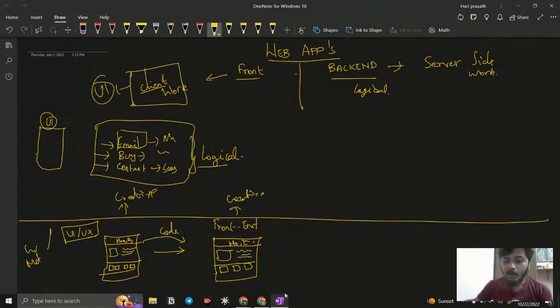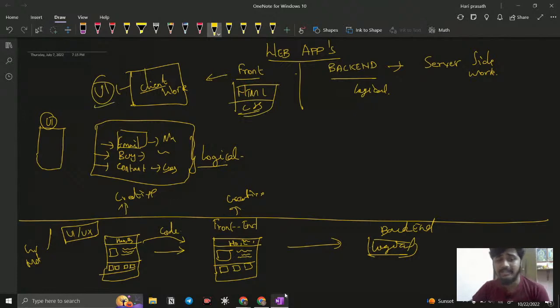Fine. So what happens once the front end is done? Sometimes the backend is done first and then we come to the front end, but right now, just understand the flow. It goes to the backend, and the backend developer creates the logic of the website, which makes it a fully functional website. When it comes to HTML and CSS, these are the technologies used to create a neat UI, right?